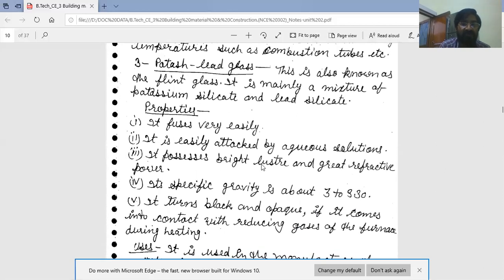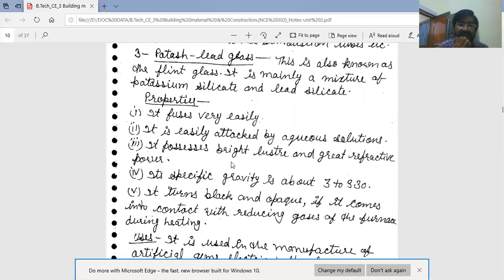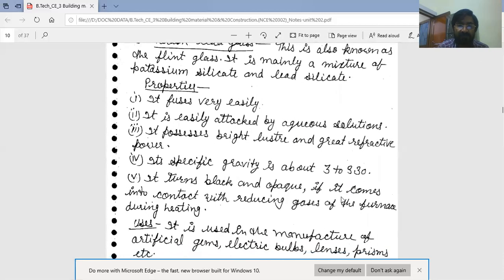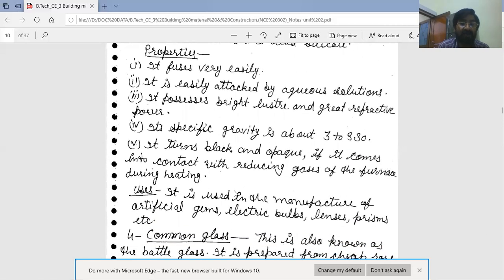It fuses very easily. This is also a soft glass. Next, it is easily attacked by aqueous solutions. Next property of potash lead glass is it possesses bright luster and great refractive power. The specific gravity of potash lead glass is about 3 to 3.3. It turns black and opaque if it comes into contact with reducing gases of the furnace during heating.